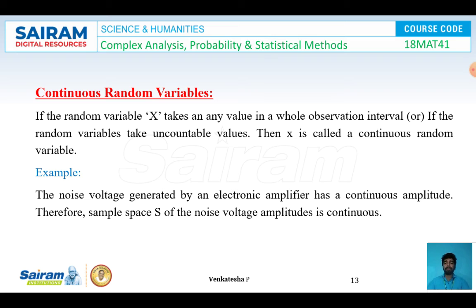Continuous random variable. A random variable X will be called a continuous random variable if X takes uncountable values or an infinite number of values. Those kinds of random variables are called continuous random variables. Example, the noise voltage generated by an electronic amplifier has a continuous amplitude. Therefore, the sample space S of the noise voltage amplitude is continuous.